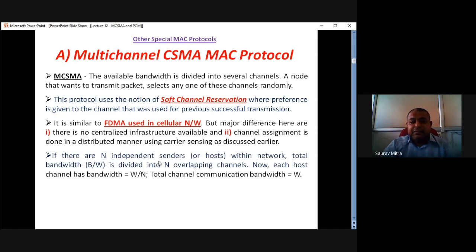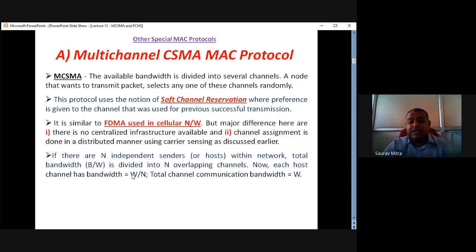If there are n independent senders or hosts, it can be called a sender, or a transmitter. Now a new name we have found is host. So if there are capital N hosts within the network, the total bandwidth W is divided into N overlapping channels.